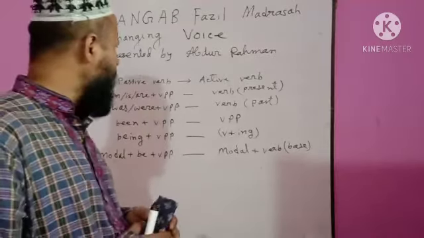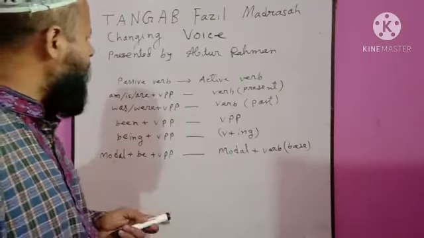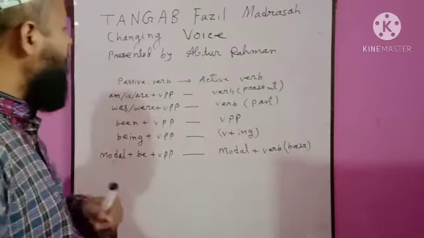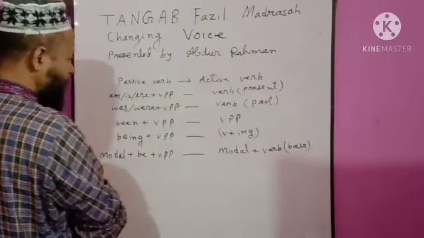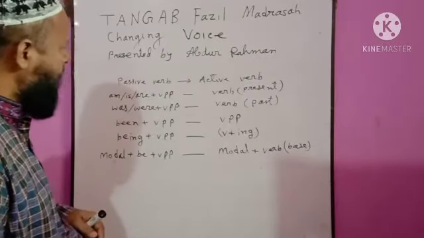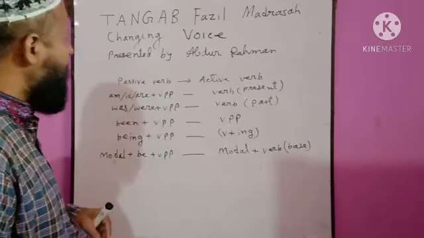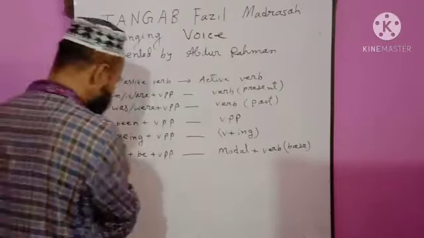Then you will follow the 5 rules of active verb. You have already written active verb and passive verb in the previous class, so I can fill it.